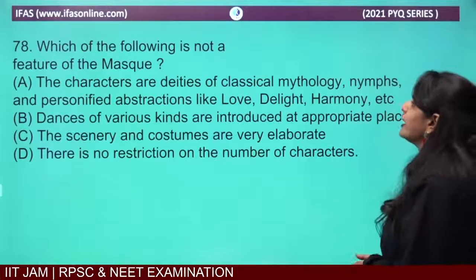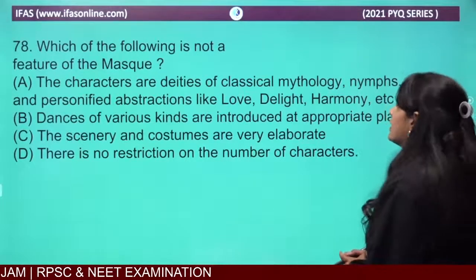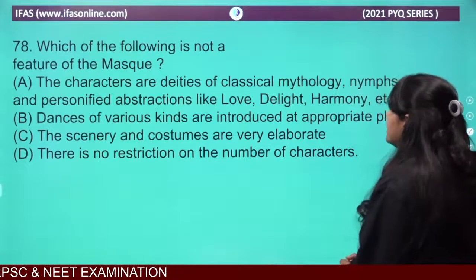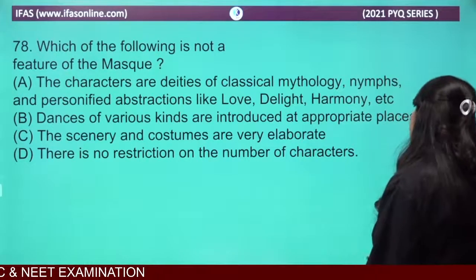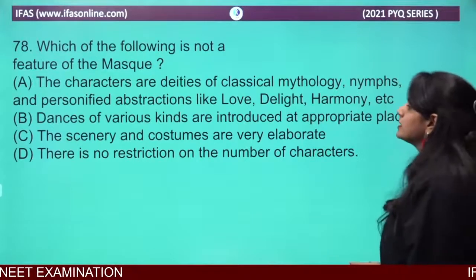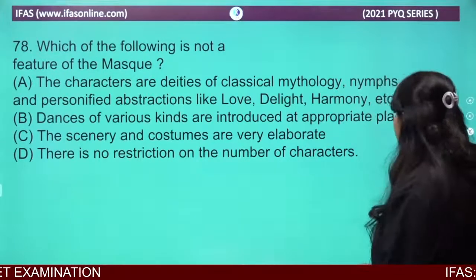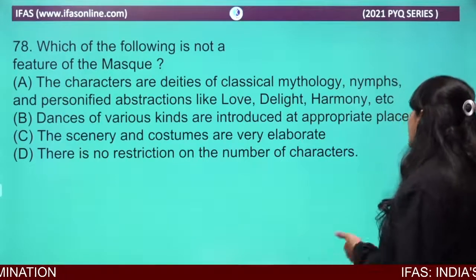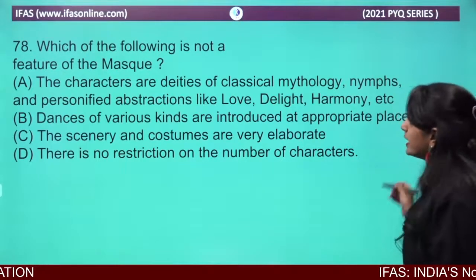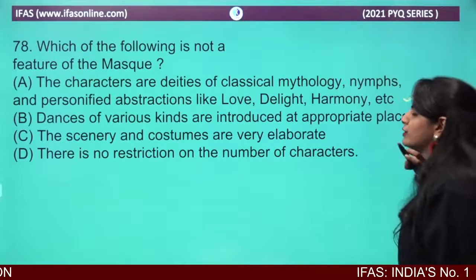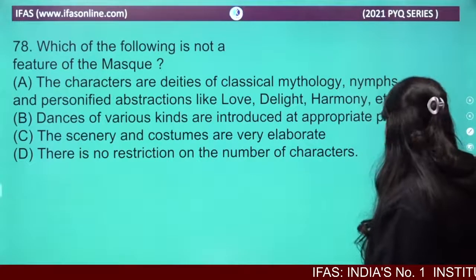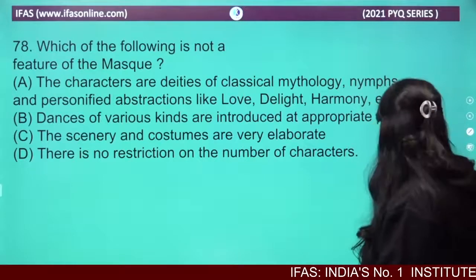Which of the following is not a feature of the mask? The characters are deities of classical mythology, nymphs, and personified abstractions like love, delight, harmony, etc. Yes, this is a feature of mask actually. Then dances of various kinds are produced at the appropriate places.